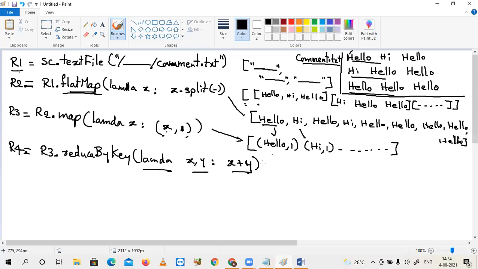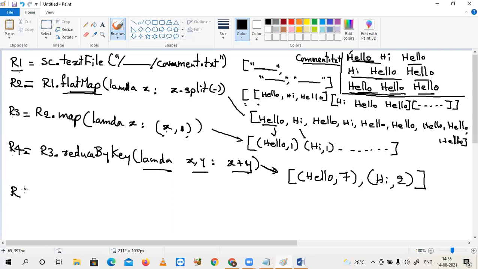Now the result of this one is like this. The word hello, how many times is it repeated, sir? 1, 2, 3, 4, 5, 6, 7. After that, my next word is what, sir? Hi. Hi, how many times here? 2 times. This result will be computed by the fourth shot.